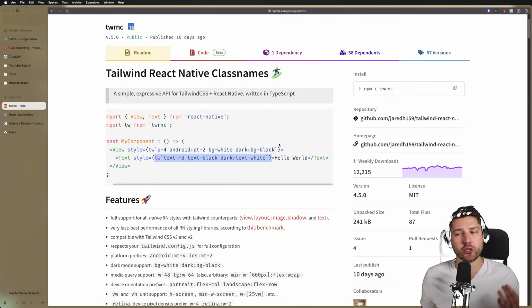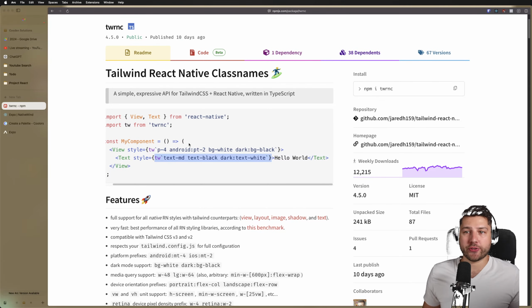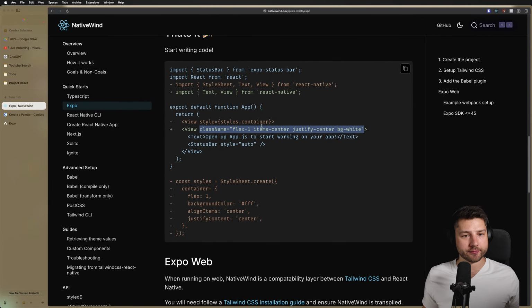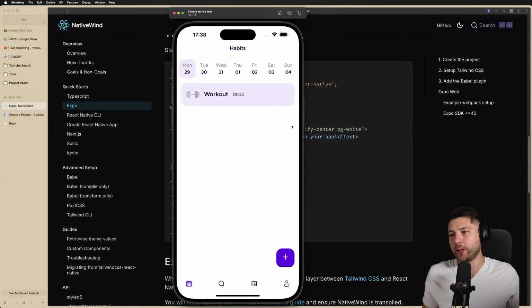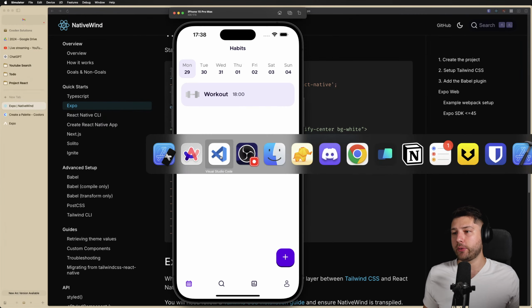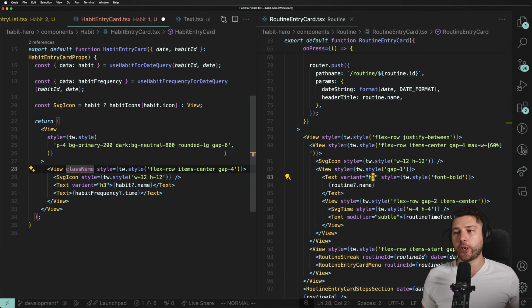A lot of developers go for NativeWind. I mean, it's on them. I prefer this, so I'm not using NativeWind. I'm using Tailwind React Native Class Names. There you go. The red flag is that there's no inheritance from the container to the other elements. Yeah, exactly. It's incomplete and it didn't work. But this library here, Tailwind React Native Class Names, phenomenal.